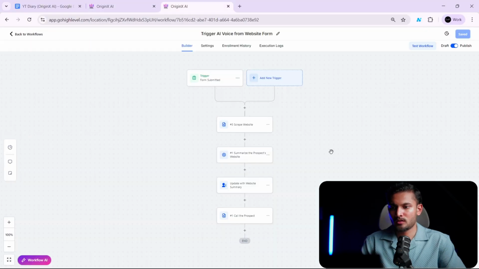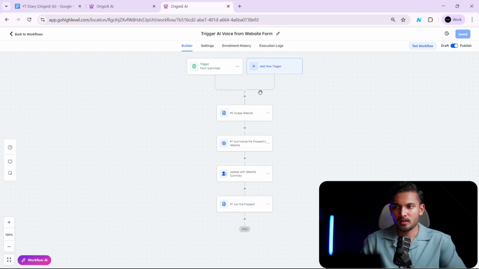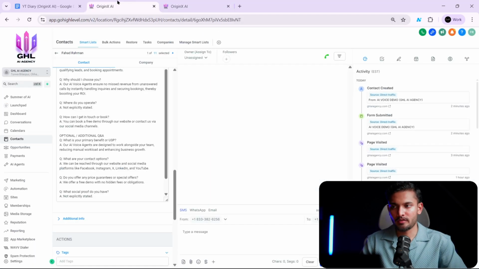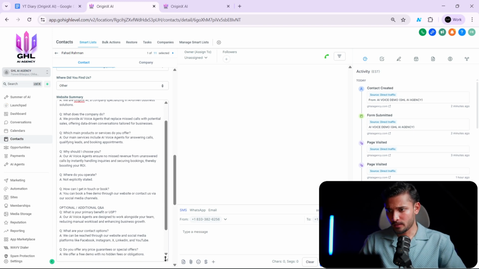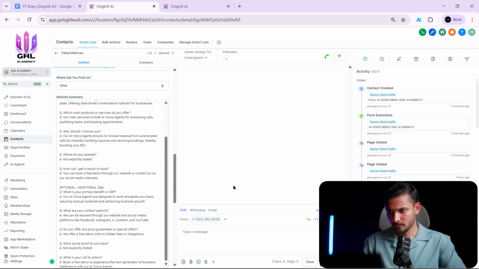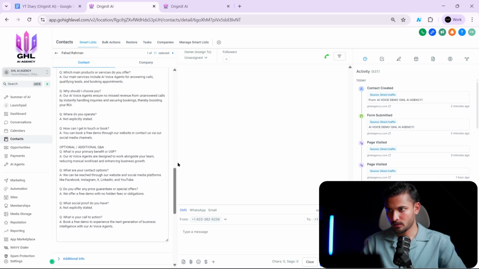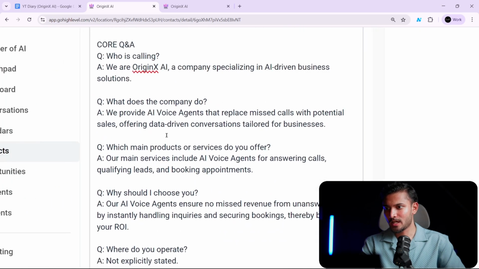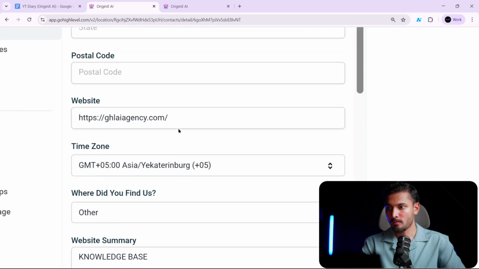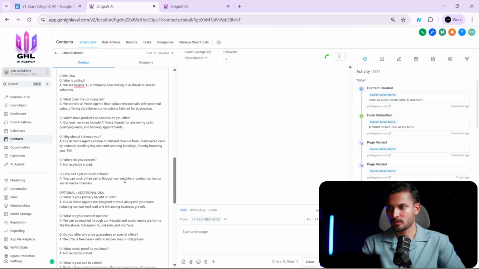Okay, so while it's doing its thing, I'm just gonna quickly explain what's happening. So we did submit the form. It's taking a bit of time because it's going to scrape the website. It's going to summarize the website, and it's going to put that summary inside a custom field that we created. And as you can see, the field has already been populated. Let me just open it completely. As you can see, it has been completely opened, and you can see it has already populated the information from my website, and I'm gonna test it as well to see.